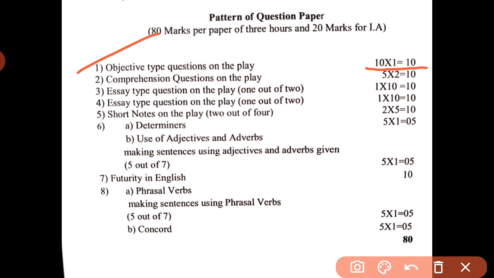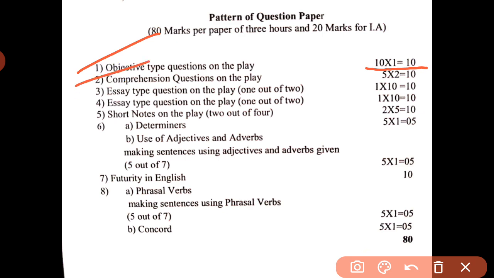On the whole play they can ask you anything, from any situation, any chapter or any page. So you have to understand each and everything in this play. So there are a total of 10 marks in objective type questions.